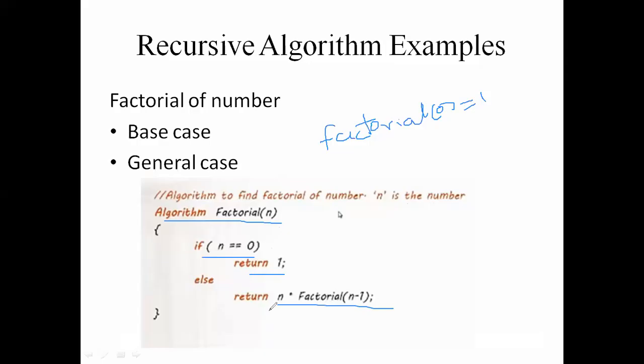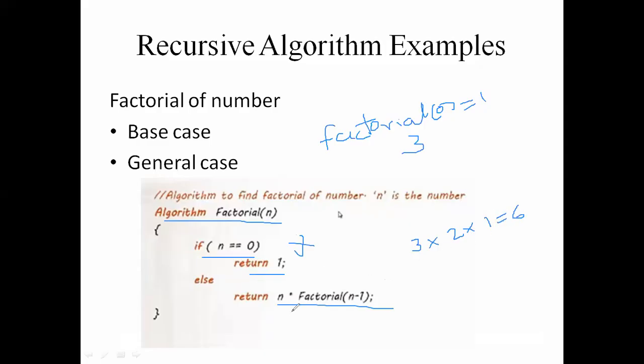Otherwise, check the condition here. For example, I am taking the value 3. So n equal to 3, this condition is false. Then we move here: 3 into factorial of n minus 1, that is factorial of 2. Then the value of n is 2, then the value of n is 1, and finally we get 3 into 2 into 1, that equals 6.